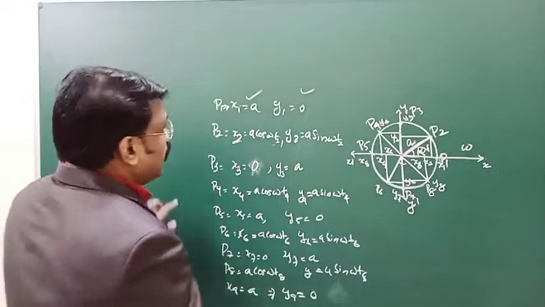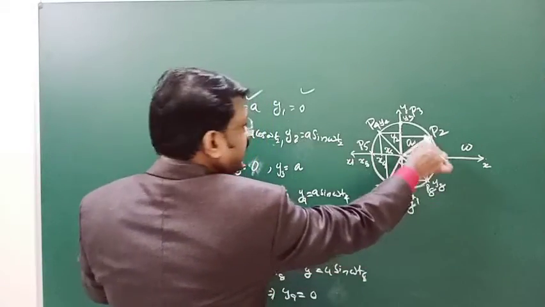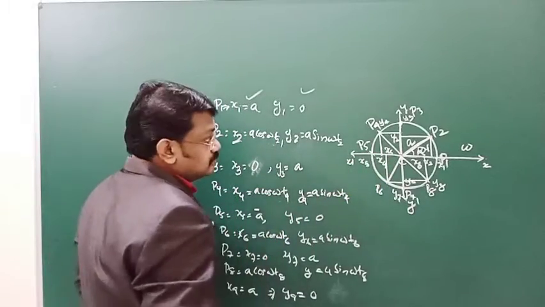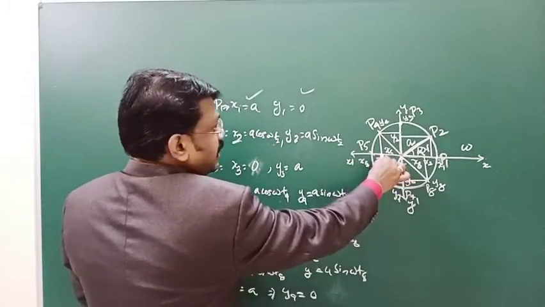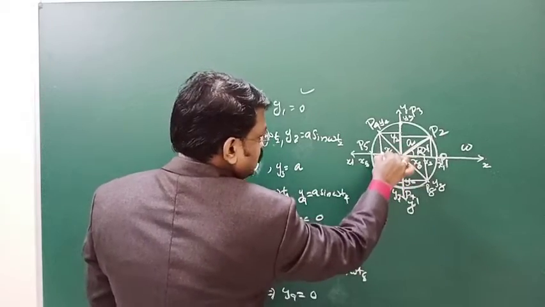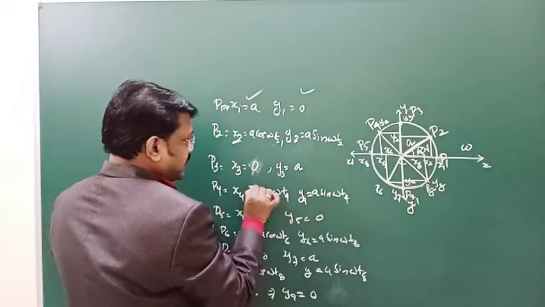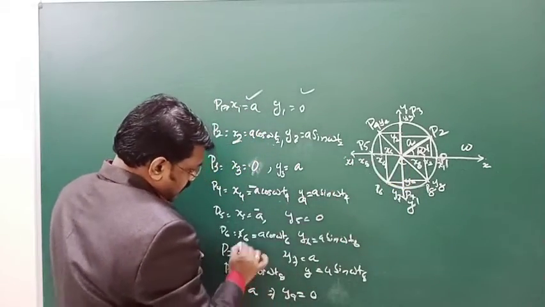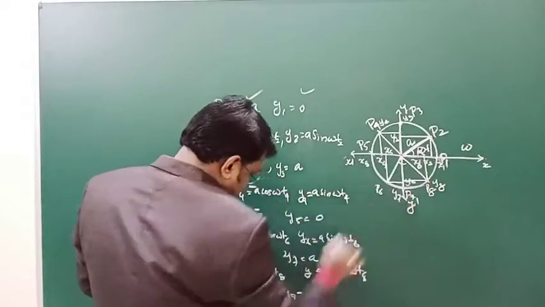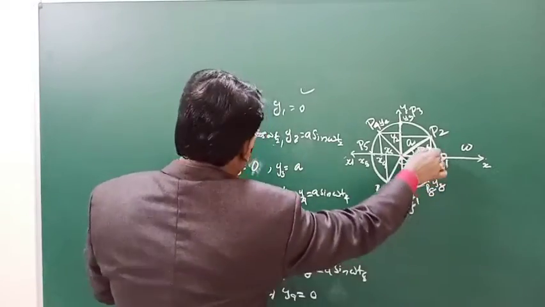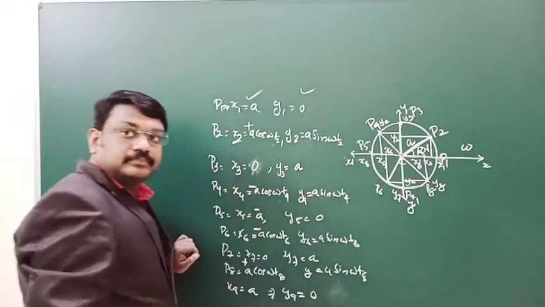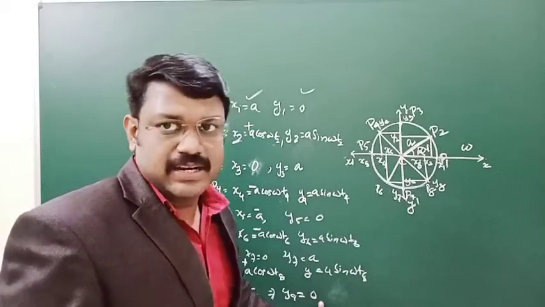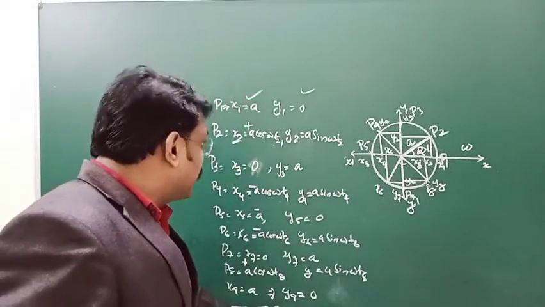Now at this point P1, x is positive and at P5, it is negative. x4 you can get as negative, towards the left of the origin. x6 is also negative. Then x8 is positive and P2 is also positive. Similarly, you can have the same argument for y also. But you are focusing on x only now.